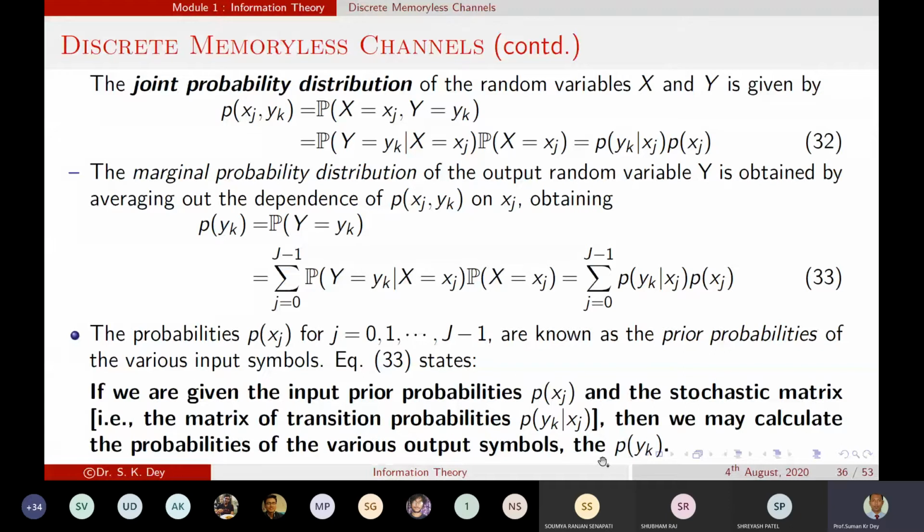So this term is the transition probability, and this term is the a priori probability. If we know these two terms, then we can find the probability of the various output symbols, that is P of yk. Is that clear?